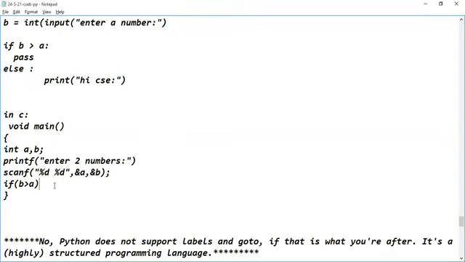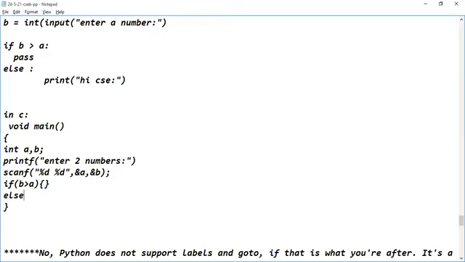We can use break, sir. See, we can't use the break statement. We can just give the condition, B greater than A. See, here I can give a semicolon. That's it. If this condition is satisfied, nothing is there to execute. Or else here I can open the curly braces and close the curly braces. So what's the meaning of this statement? Nothing is to be performed when B is greater than A. Else, what does it have to do? printf high CS.